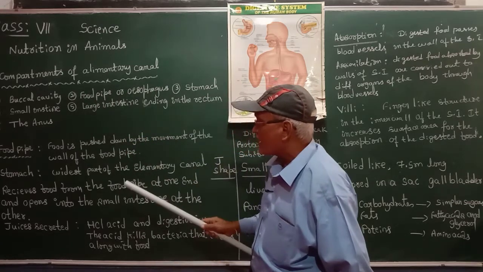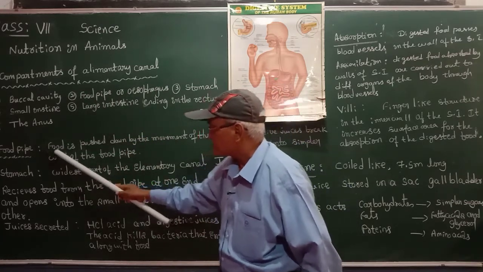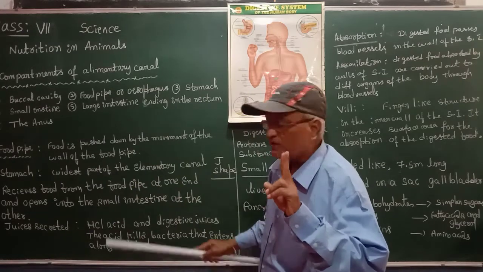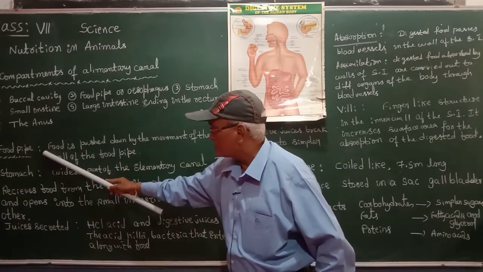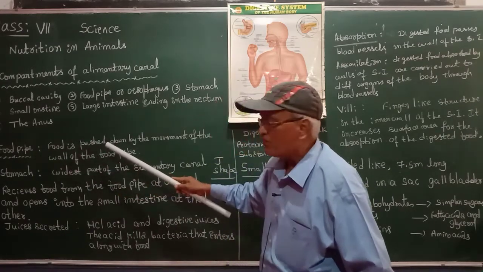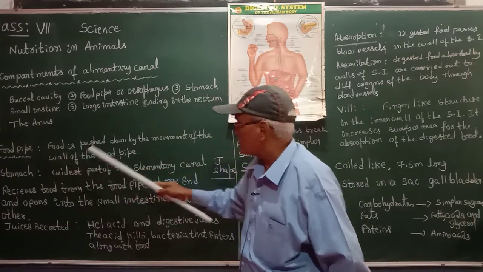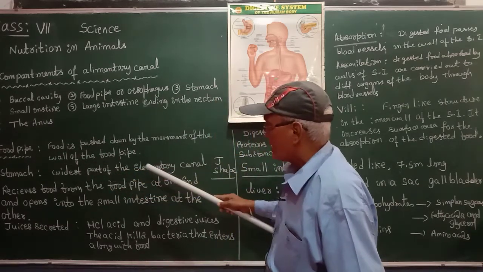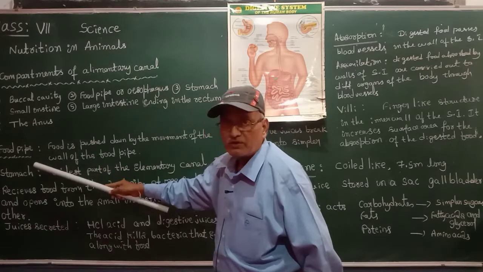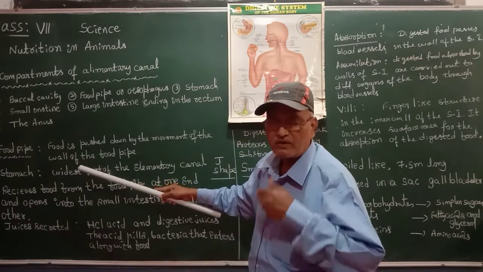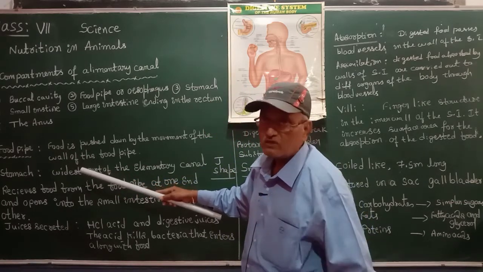Now, there are 2 pipes. One is the food pipe, and the other is the wind pipe. The food pipe carries food to the stomach, and the wind pipe carries oxygen, which is required for our survival, to the lungs.